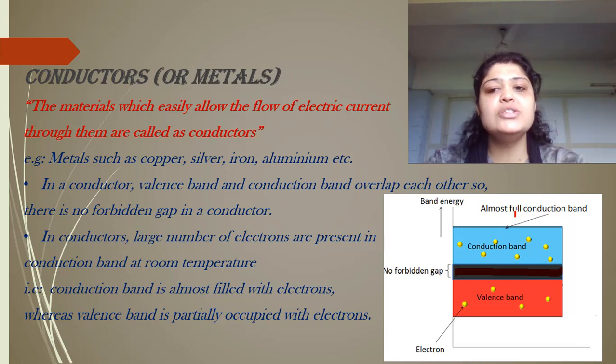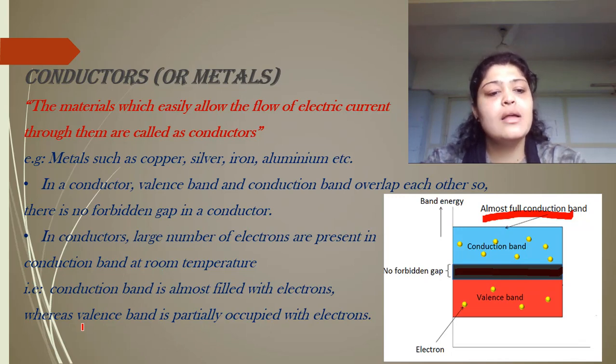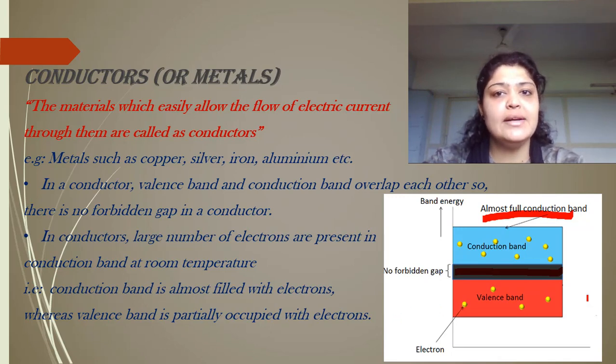But even at room temperature, even at low temperature, because conductors have free electrons, we say that the conduction band is almost full. So in conductors, a large number of electrons are present in the conduction band even at room temperature. That is the reason even at room temperature they are said to be conductors. They have a higher conductivity because they do not have any forbidden band. Conduction band is almost filled with electrons, whereas valence band is partially occupied. Because electrons have become free, you cannot say that the valence band is filled completely, as there are free electrons in the conduction band also.